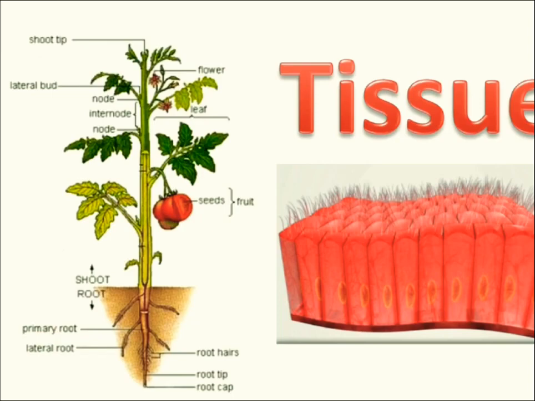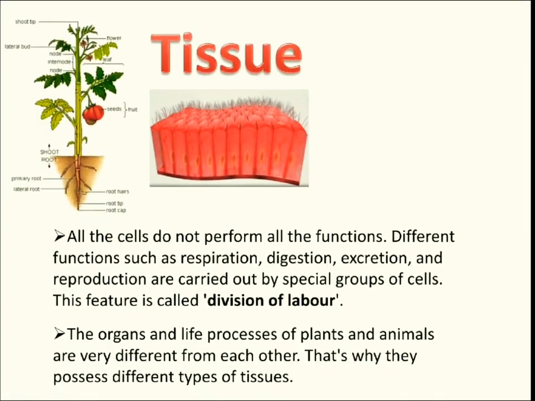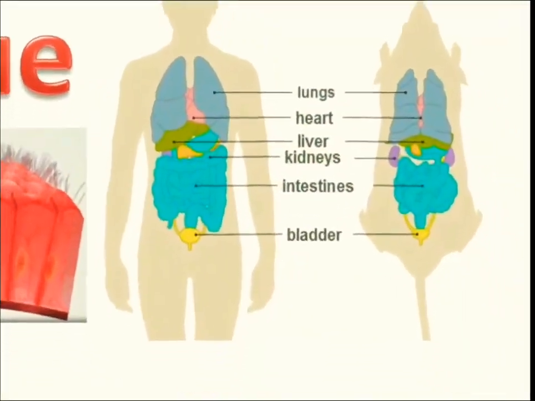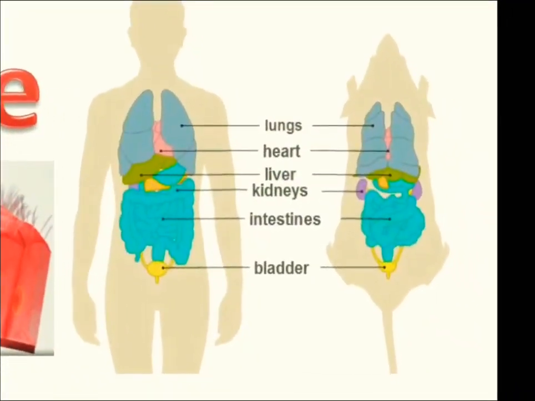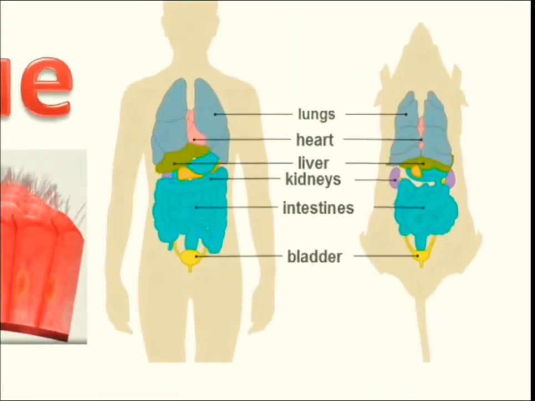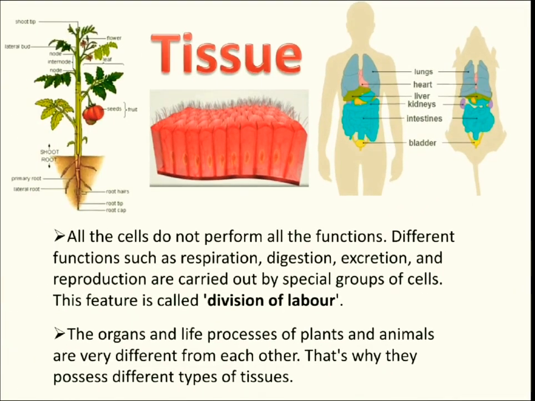Animals don't have these things. Similarly, we have an example of animal tissue, a comparison between humans and rats. We have lungs, heart, liver, kidney, intestine, bladder, etc. So these are the organs of animals.